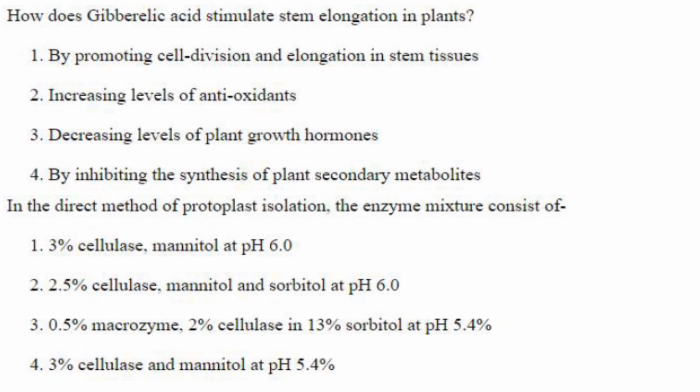Then next one. How does gibberellic acid stimulate stem elongation in plants? By promoting cell division and elongation in stem tissues. That itself is the answer.